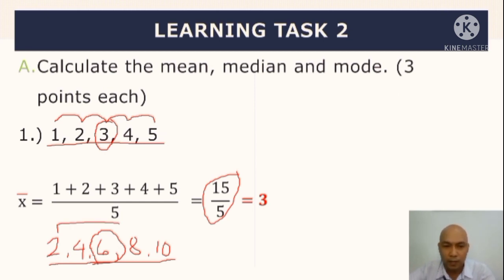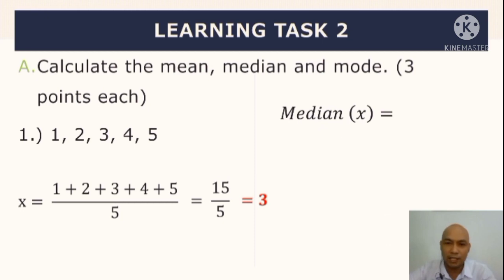Another technique. So, 2 plus 8 magiging 10. Then, 4 plus 6 magiging 10. Then, 20 plus 10 magiging 30. Pag dinivide by 5, makahanap ka agad yung 6, diba? So, ganun lang kadali. So, kaya ang mean natin ay equal kay 6. Siyempre, pag kinuha natin yung median, x tilde, naka-arrange naman na to in ascending order, kaya ang middle value lamang natin is equal to 3. Okay, kaya ang median natin is 3.